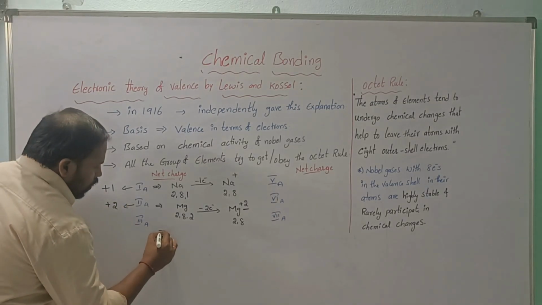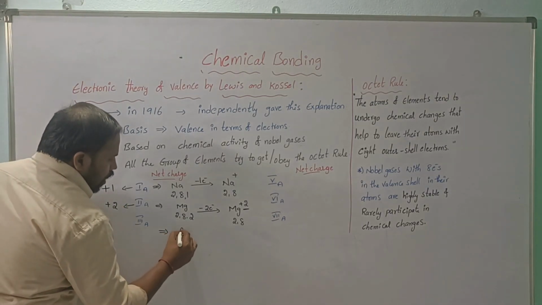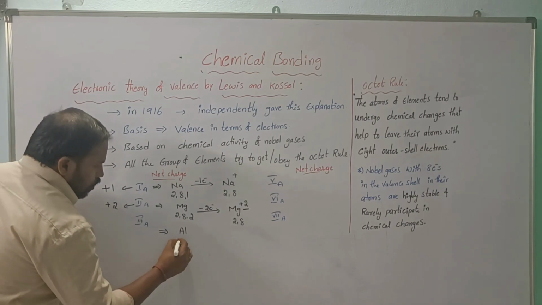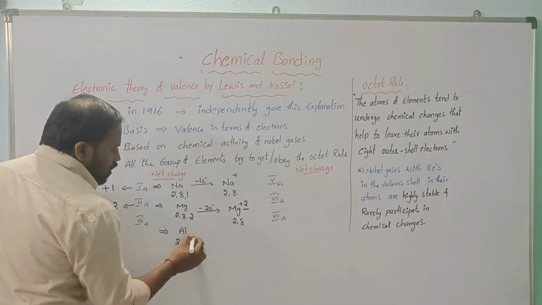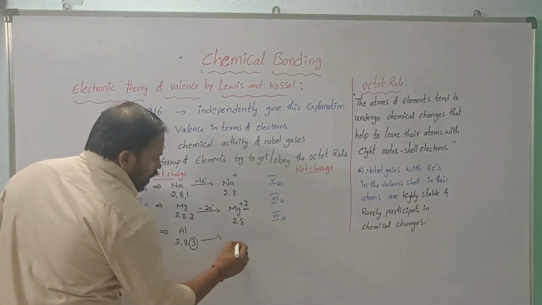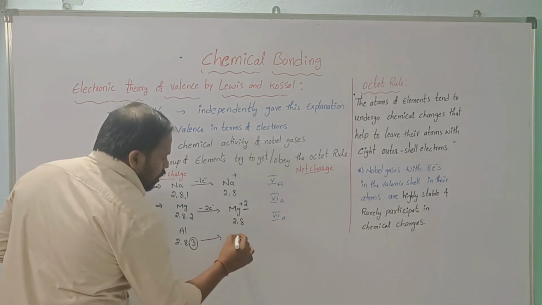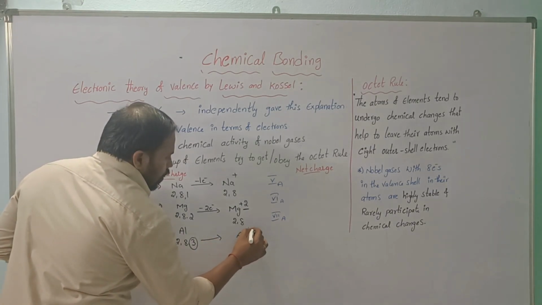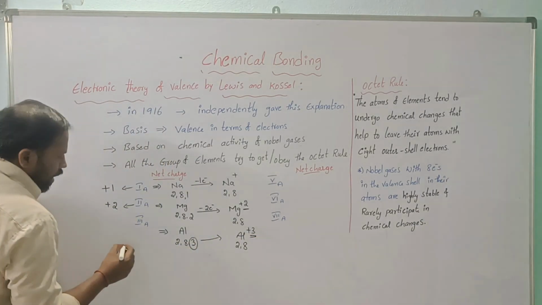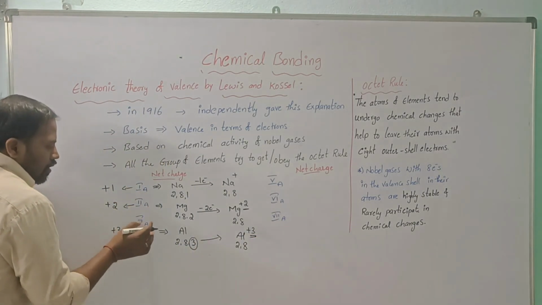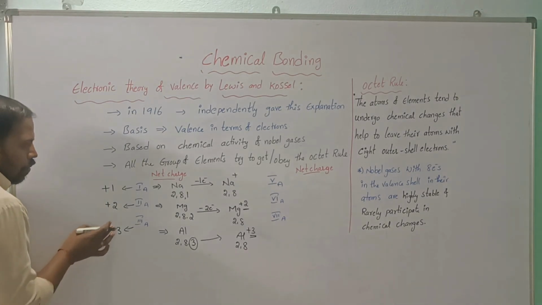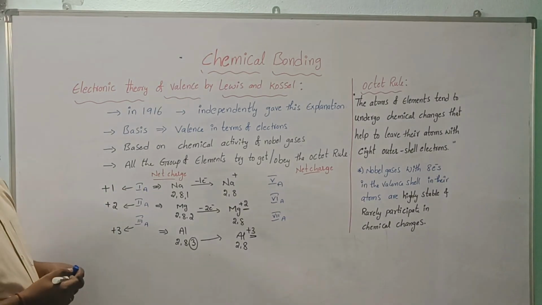In the third group it is aluminium, with 2, 8, 3 configuration. If it loses the 3 electrons, it will attain the 2, 8 configuration with Al plus 3, so the net charge is plus 3. So first A, second A, third A have plus 1, plus 2, plus 3 as net charge.